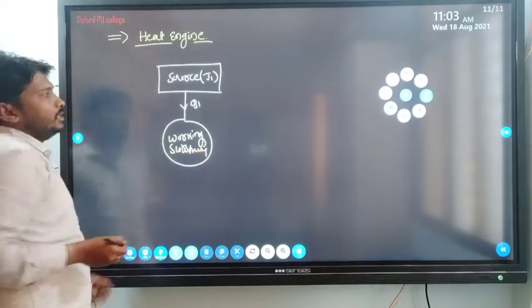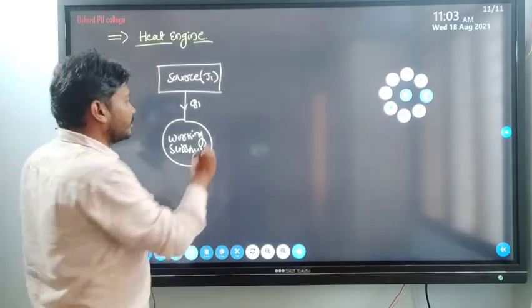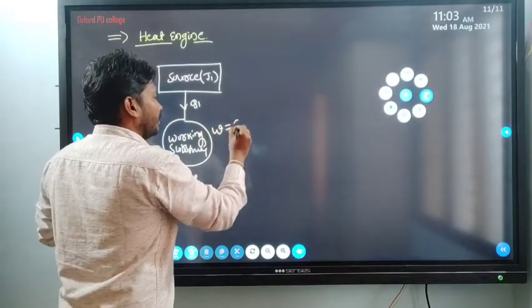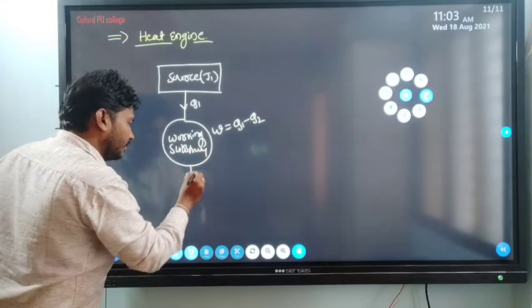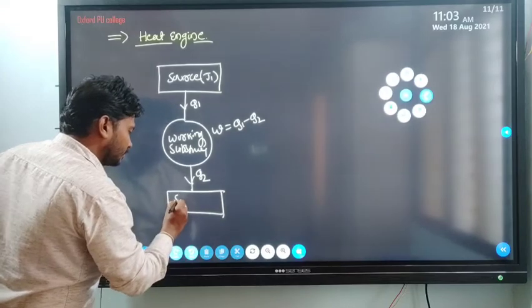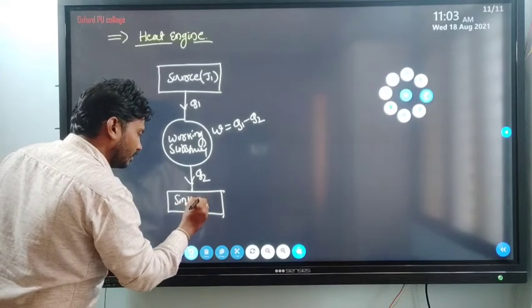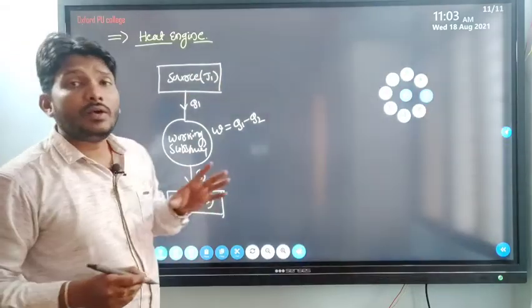The working substance absorbs the heat from the source and converts it into mechanical work done, and the remaining amount of heat it will reject into the sink. The sink we can also call the cold reservoir. Source is the hot reservoir, sink is the cold reservoir.